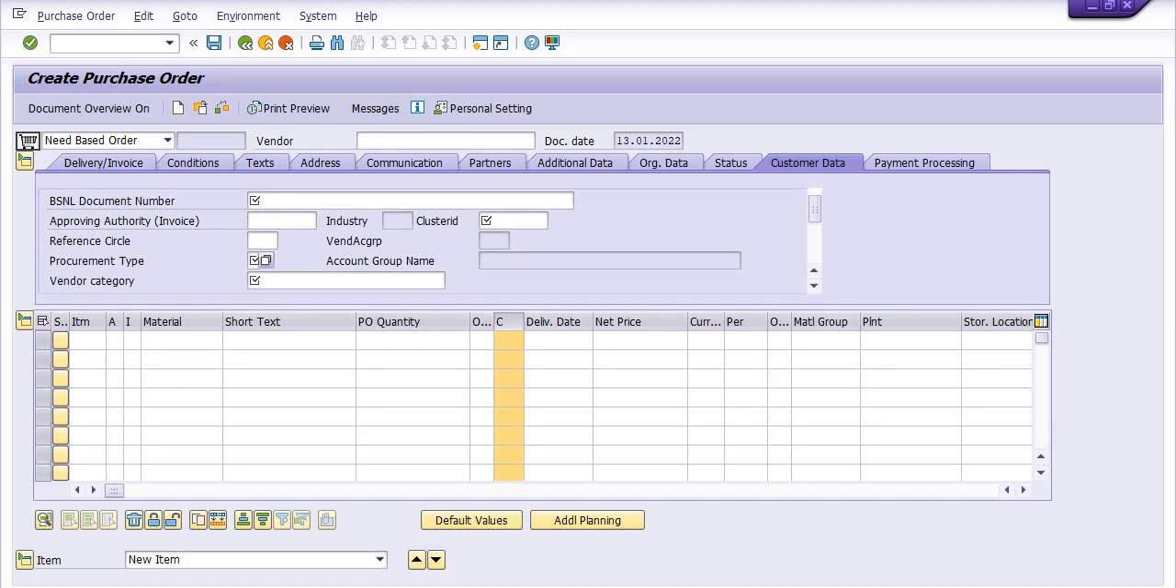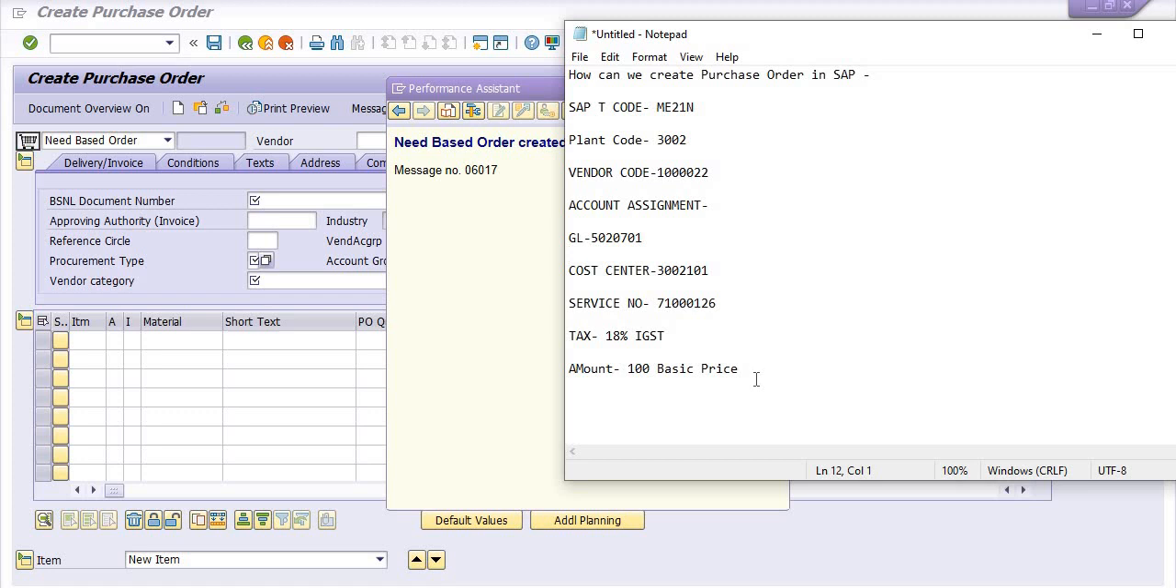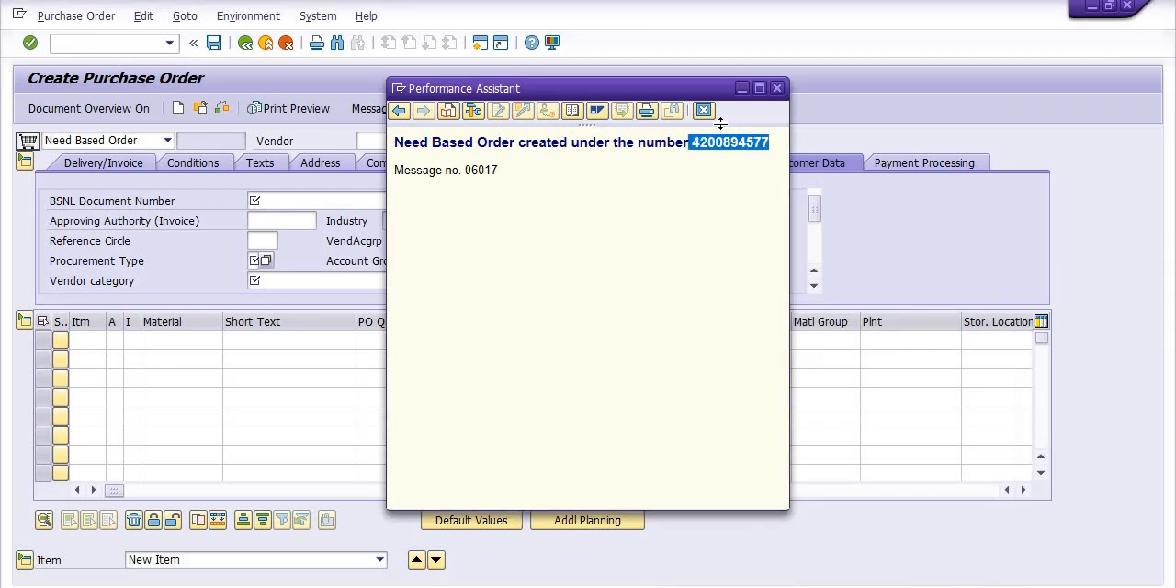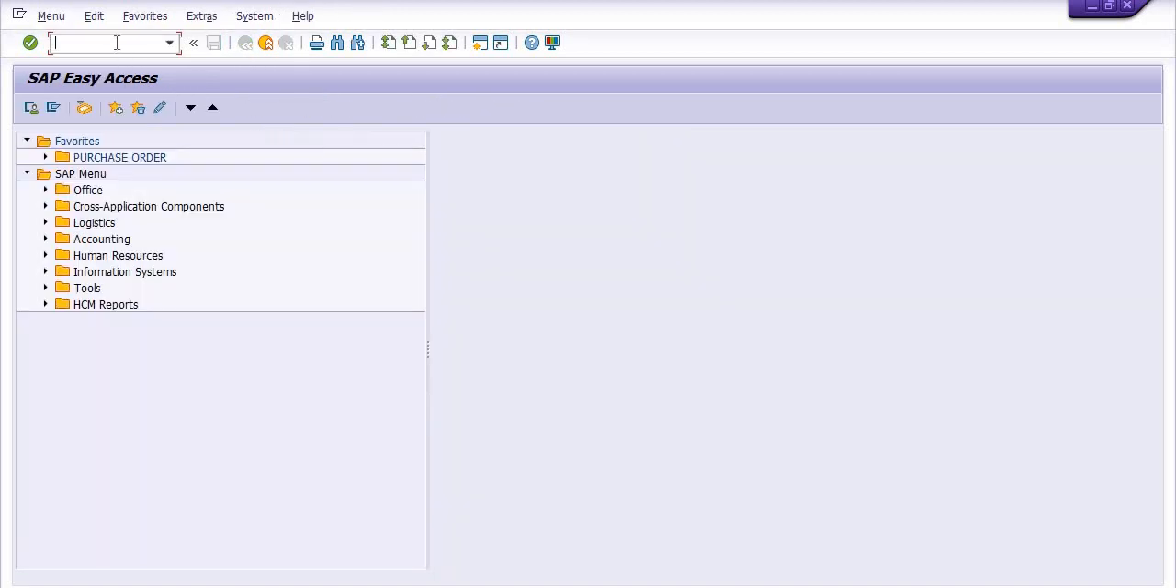Saving this purchase order. Okay, a purchase order number has been generated now. This is our purchase order number. You need to note down your purchase order number. Now it's time to release your purchase order. Okay, so you need to forward this purchase order through inbox.